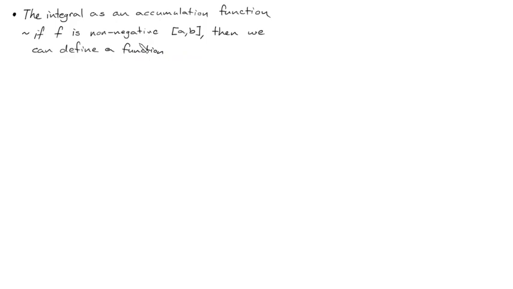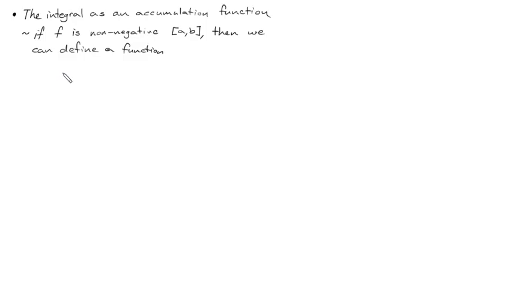Why can't we just say positive? Because positive doesn't include 0. Is 0 a positive number? Is 0 negative? It's not negative. Then what is it? Non-negative includes 0. If I wanted only non-negative numbers, that's 0 and every positive. If I wanted only negatives, I'd say non-positive numbers. You could say greater than or equal to 0, but it's easier to say non-negative. But you're right, it could be greater than or equal to 0, absolutely. Anyway, if f is a function that's always greater than or equal to 0 on a to b, then we can define a function as follows.